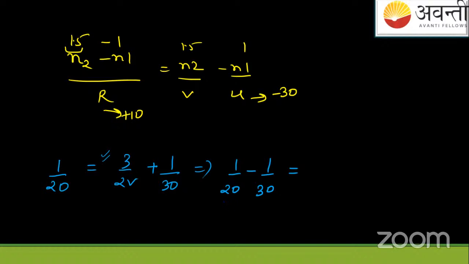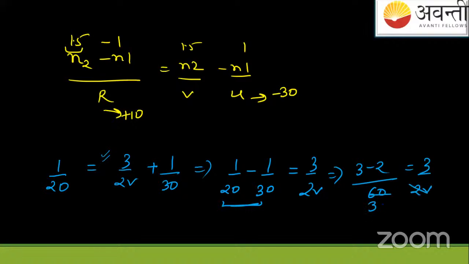So we'll write here 120 minus 1 by 30. And this is 3 by 2V. This is 20 by 30. And what will be the solution? Simple. It's 60, 3 minus 2. 3 by 2V is 1 by 30, so the answer is 90 centimeters.